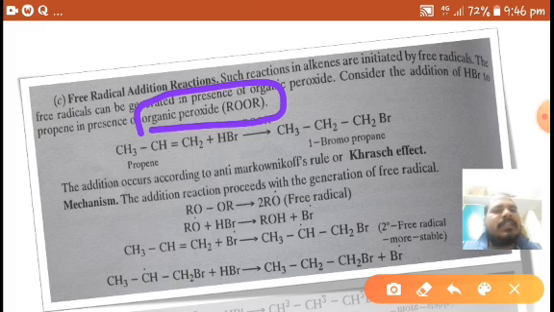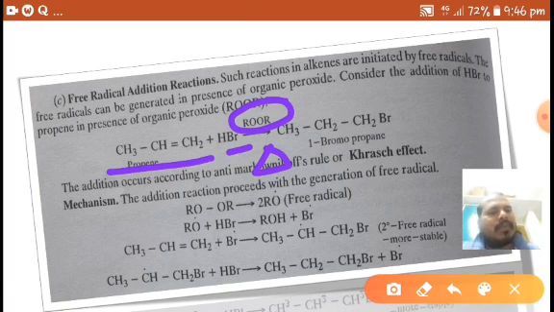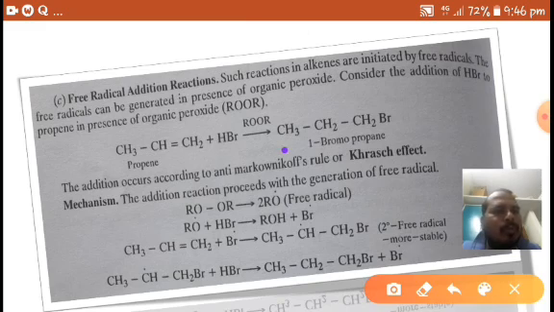These reactions are addition reactions. Here propene reacts with hydrogen bromide in the presence of peroxide at high temperature and gives 1-bromopropane. So there is a possibility of two products, right?